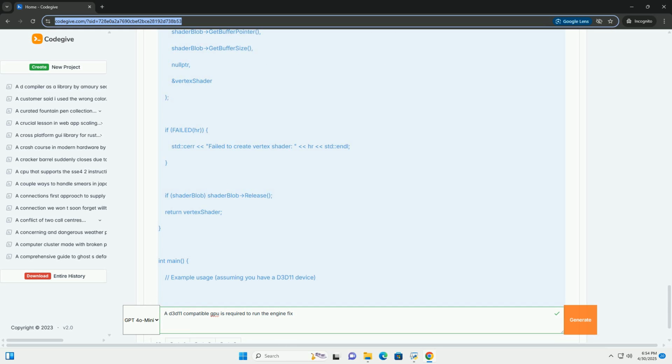D3D11 compatibility is essential for running and modifying games that rely on this API. By understanding the requirements, checking your GPU's compatibility, implementing robust error handling, and using appropriate techniques, you can create engine fixes that improve the game's stability, performance, and visual quality. Remember to prioritize error handling and compatibility checks in your code to ensure a positive user experience.